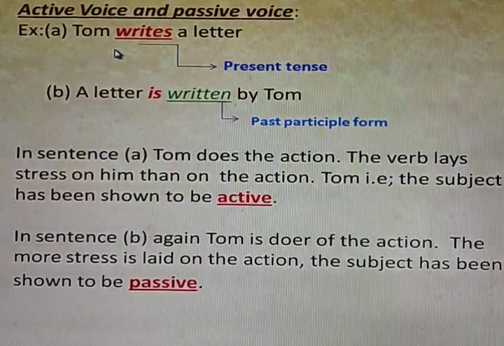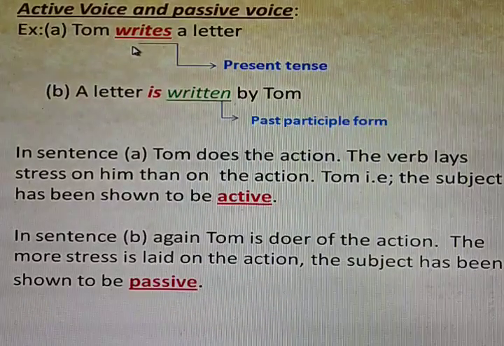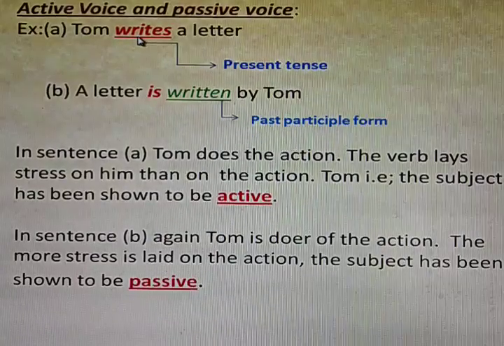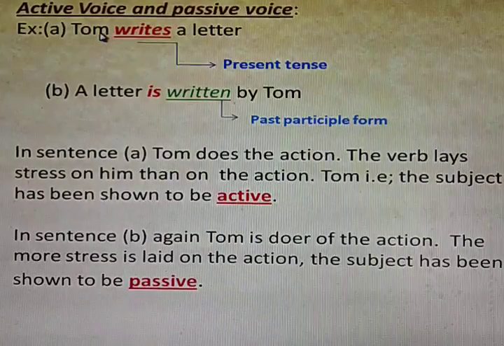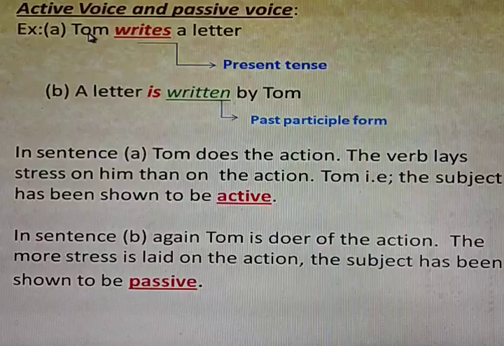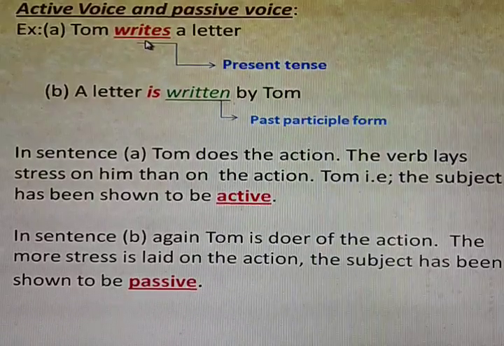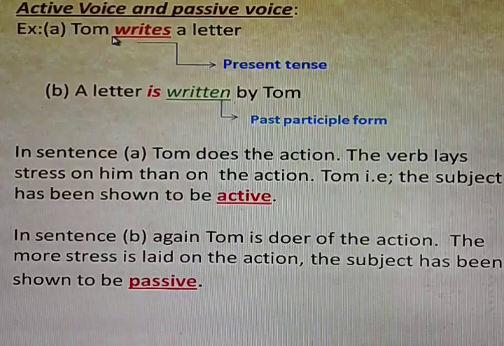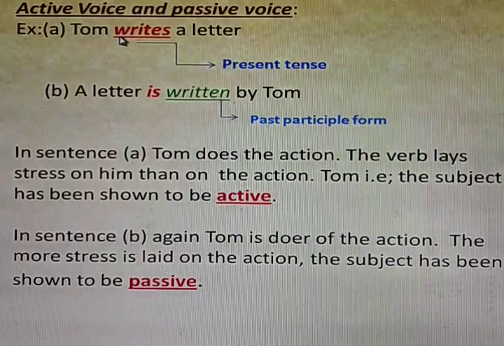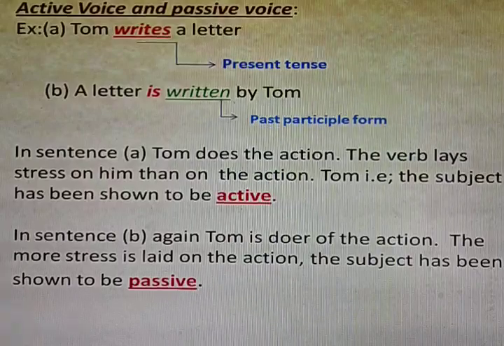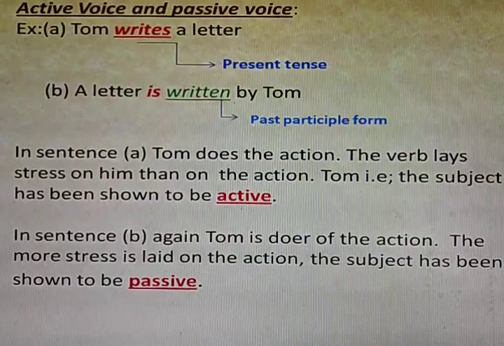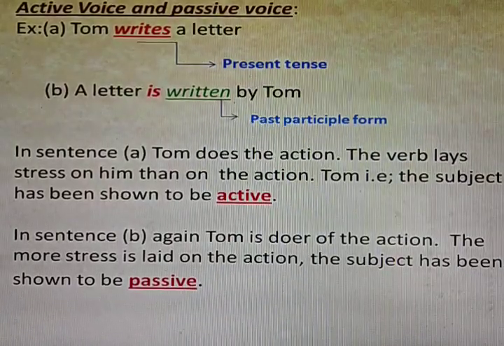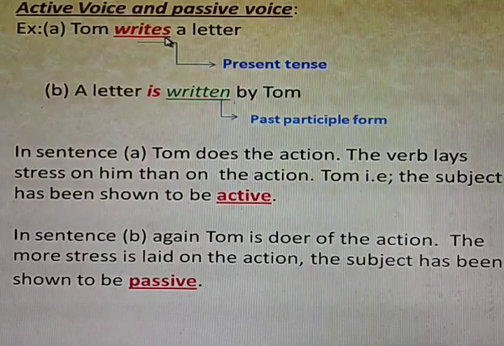In sentence A, Tom is doing some action, so the verb is laying stress on him, that is, the subject, Tom. Tom is shown to be very active. So it is called active voice.